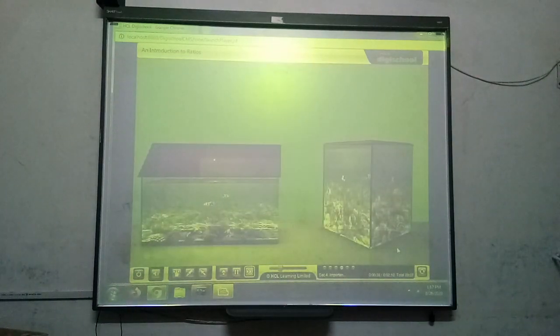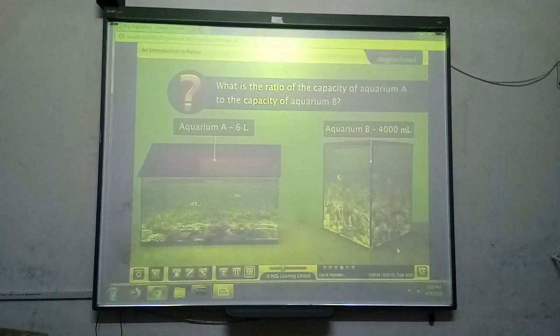Now, aquarium A has a capacity of 6 liters and aquarium B has a capacity of 4,000 milliliters. What is the ratio of the capacity of aquarium A to the capacity of aquarium B?